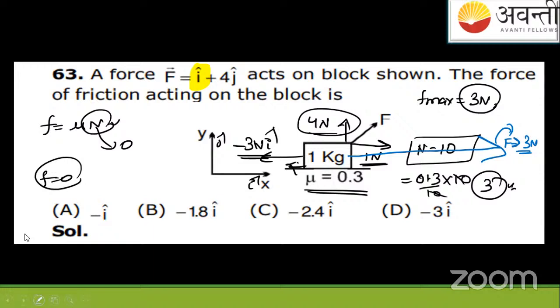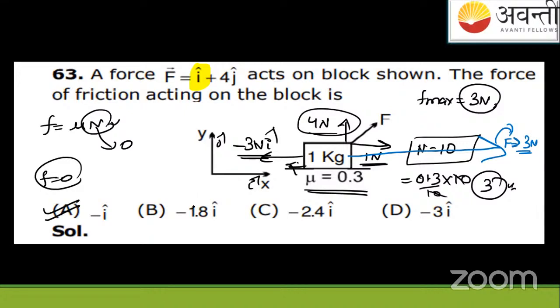All the students have given A as the option. I like it, it's very cool. I congratulate them, because this is a concept based question. Now we have come into the region of concept based questions. Minus i cap is the answer. Did you understand this? Yes or no? Who has texted A option? Let me see in the chat box. Yeah, Jainvi, Tumkuru students excellent. Bagalkot good. Devankari good.